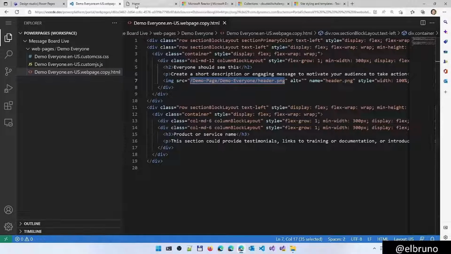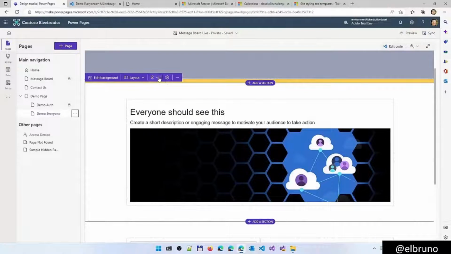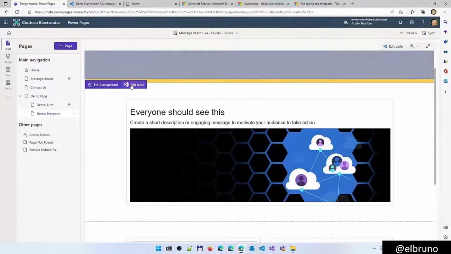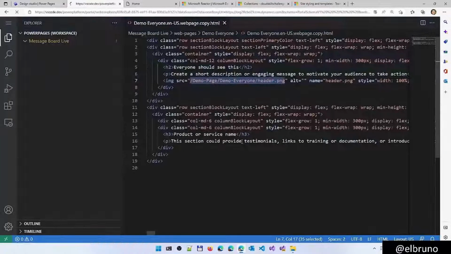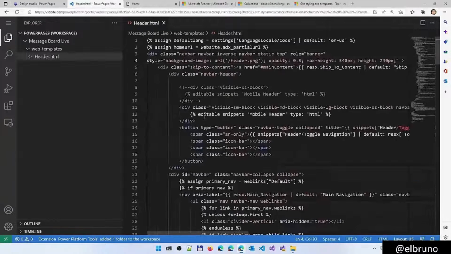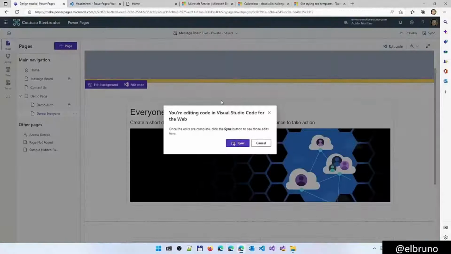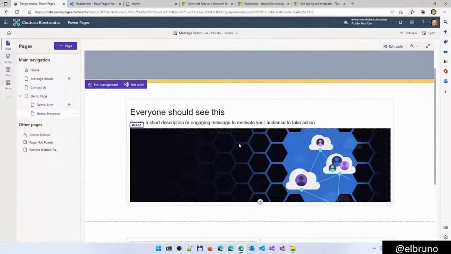So I need to go back here. I need to go back to the header, open this in the Visual Studio Code. Yes, yes. And change the location here of the image. There it is. That should be the right location. I'm saving the file. If I go back here and synchronize,